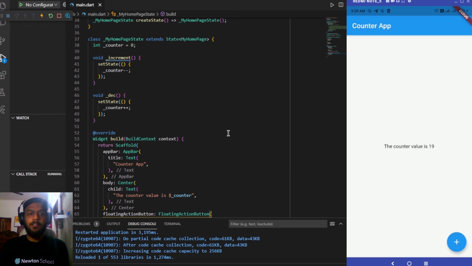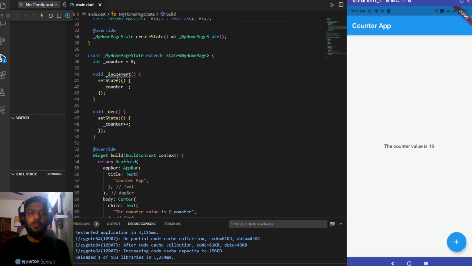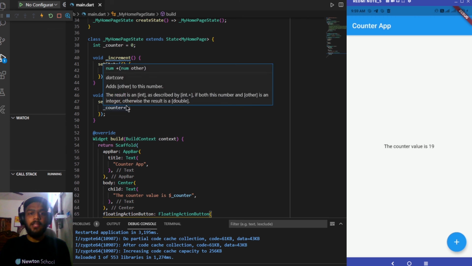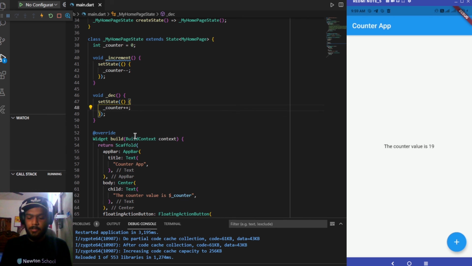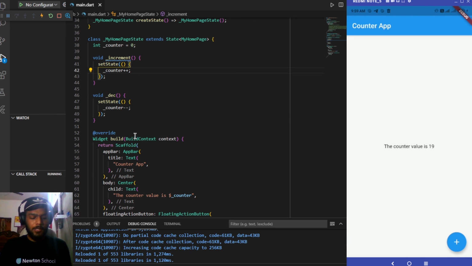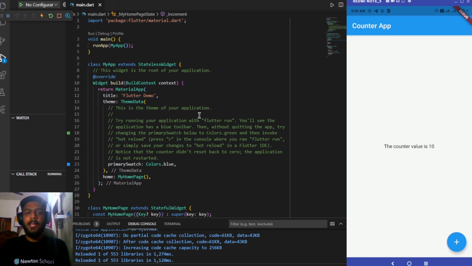Now when we click this button, it is still increasing the value. By mistake I have changed the increment to be minus minus and dec to be plus plus. Let me change this back, plus plus again, and save it. Yeah, so now things will be working fine. You can see that as soon as I'm clicking it, the value is decreasing by 1. So this was for the basic Flutter app, the basic boilerplate or the bare bone Flutter project which gets created whenever we are starting or developing a Flutter app inside our IDE.